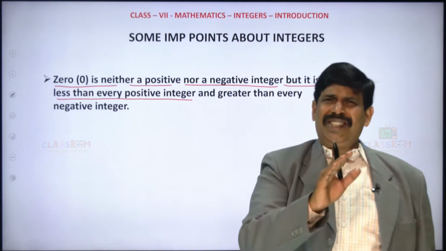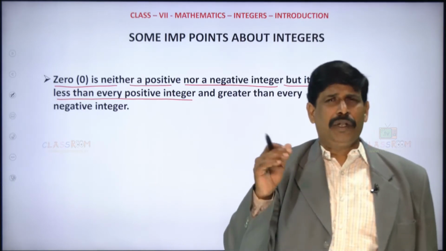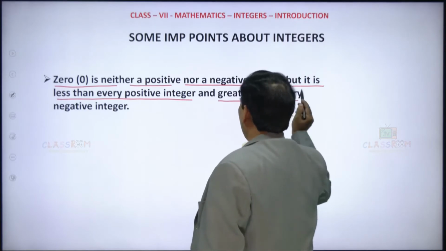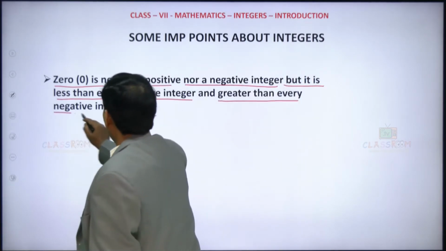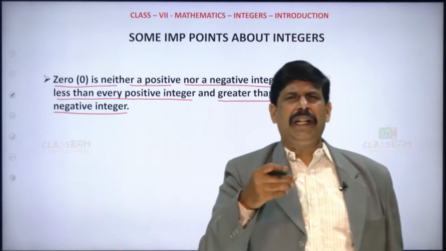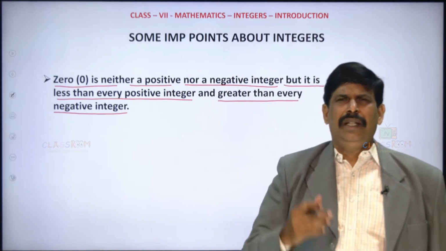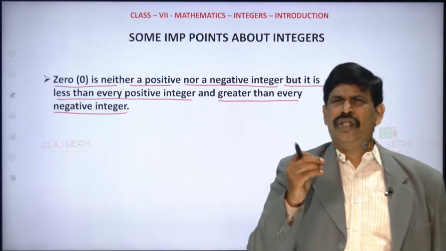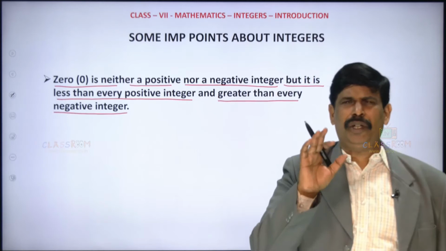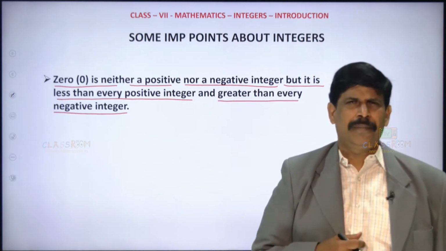So it is always less than the positive integers and greater than every negative integer. 0 is greater than every negative integer and 0 is smaller than every positive integer. That is the first point you should understand about integers.